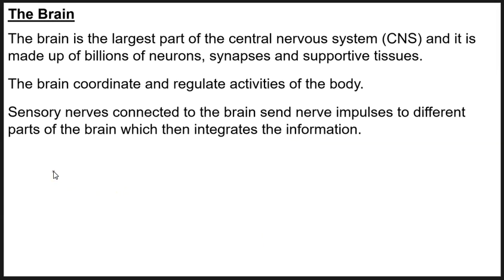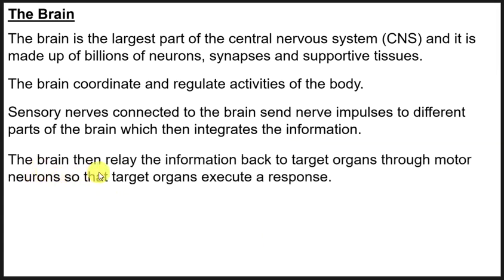The brain then relays the information back to target organs through motor neurons, so that target organs execute a response. That's what happens when the information goes to the brain. It is integrated, then the brain understands what that information is all about, then sends it back via the motor neuron. Then those target organs understand what they are supposed to do, and they carry out or execute a response.